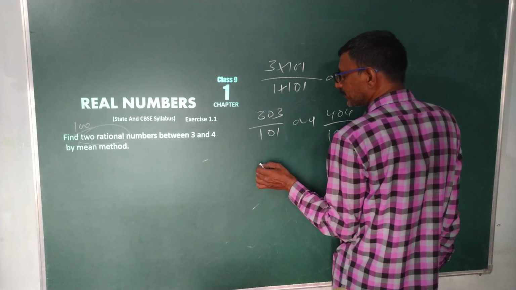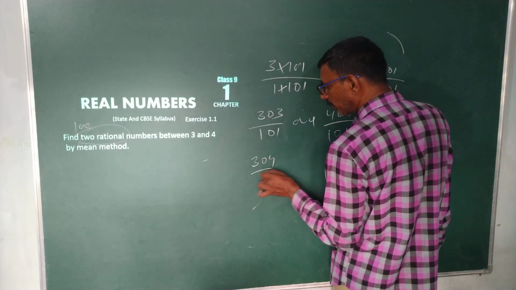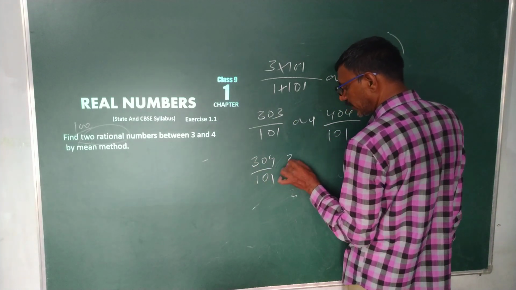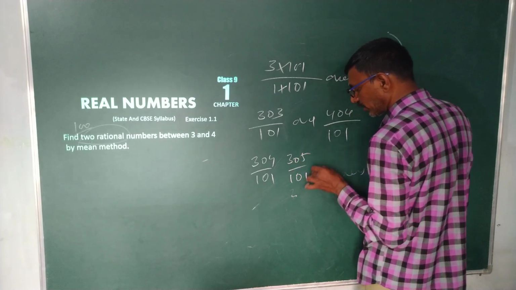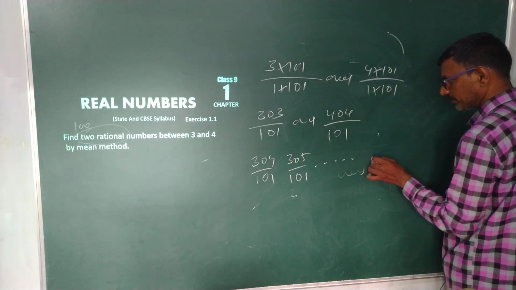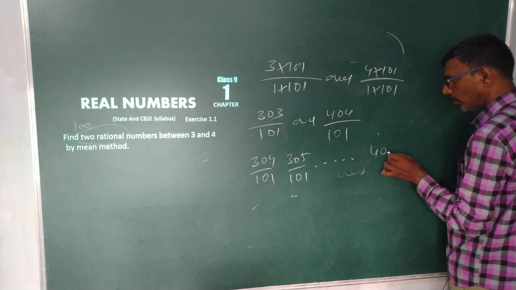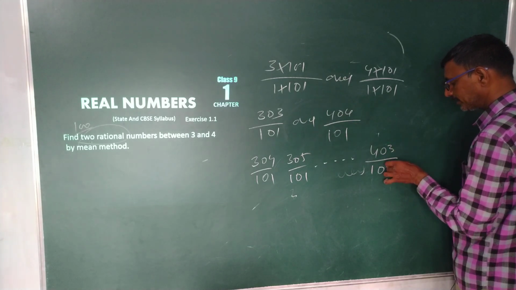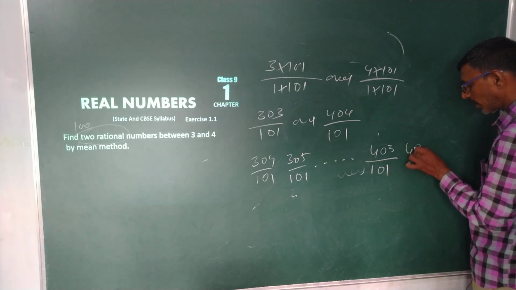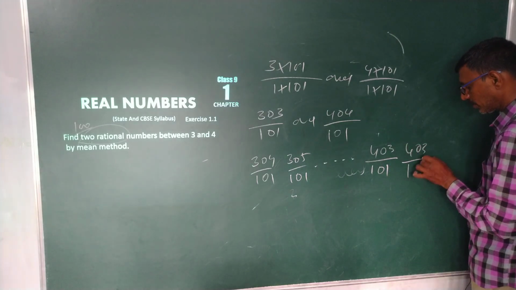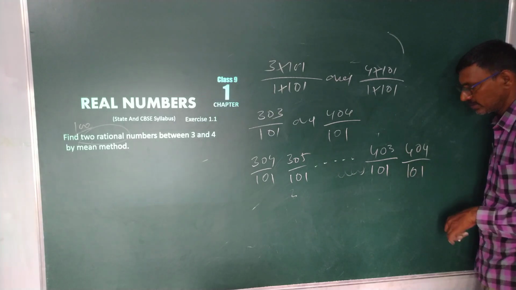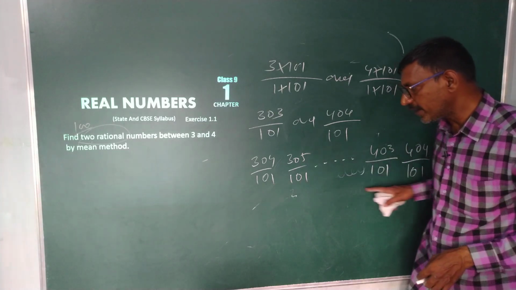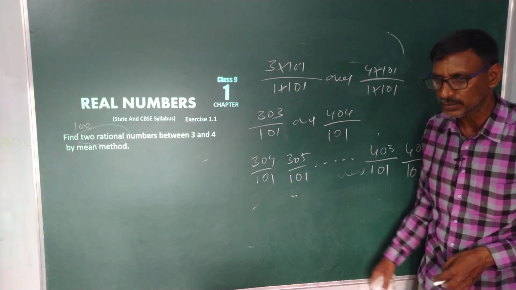Here after 303 by 101, what is there? 304 by 101, 305 by 101, and so on. These all lie between 3 and 4, up to 403 by 101, and 404 by 101. That means how many rational numbers can we find between these two?